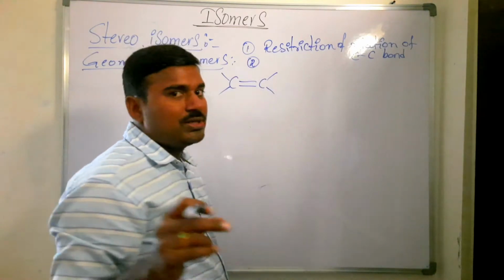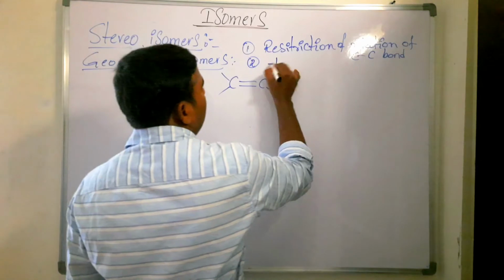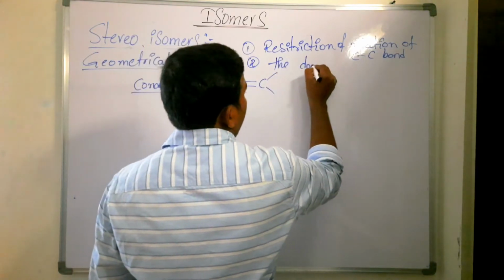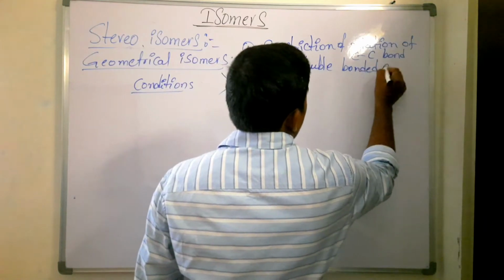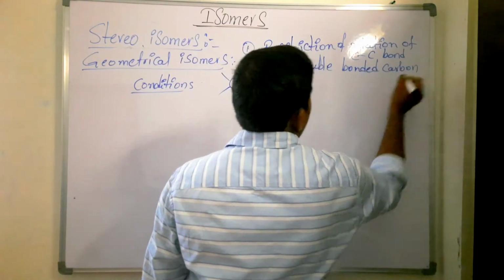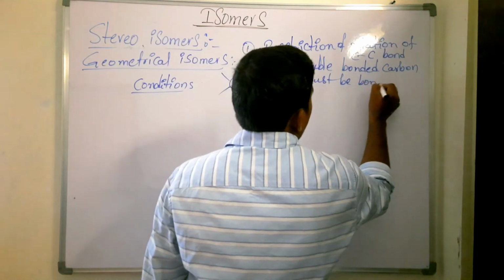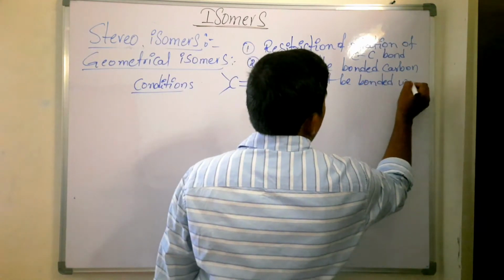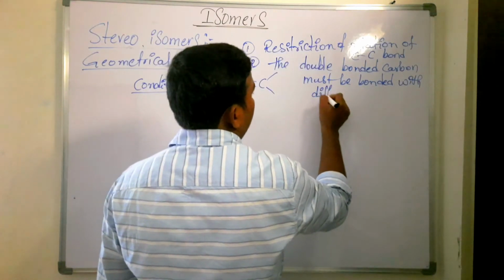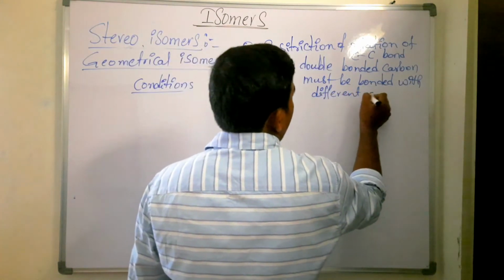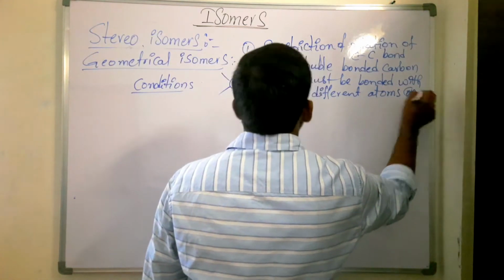The second condition is that the double bonded carbons must be bonded with different atoms or groups of atoms. So those are the conditions.